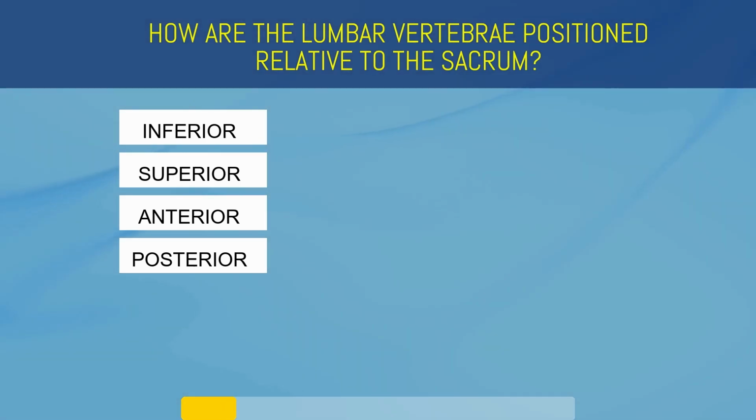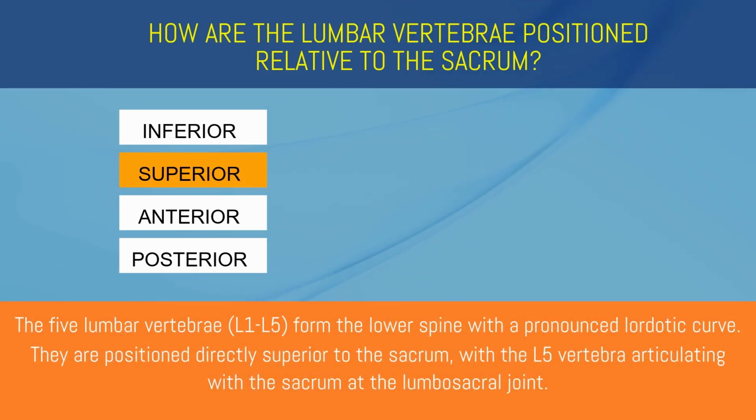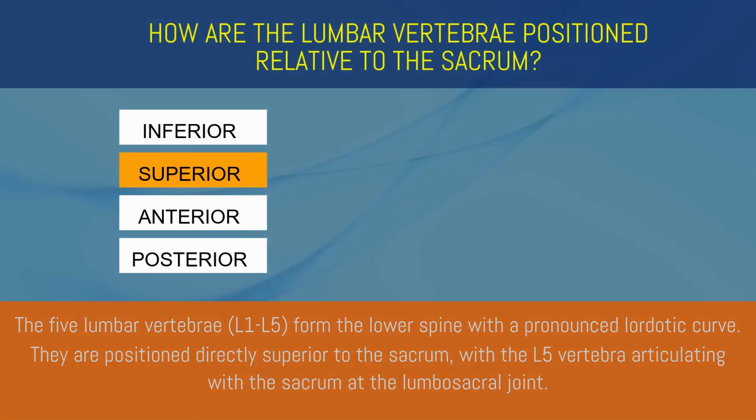How are the lumbar vertebrae positioned relative to the sacrum? Inferior, superior, anterior, or posterior? Superior. The 5 lumbar vertebrae form the lower spine with a pronounced lordotic curve. They are positioned directly superior to the sacrum, with the L5 vertebra articulating with the sacrum at the lumbosacral joint.